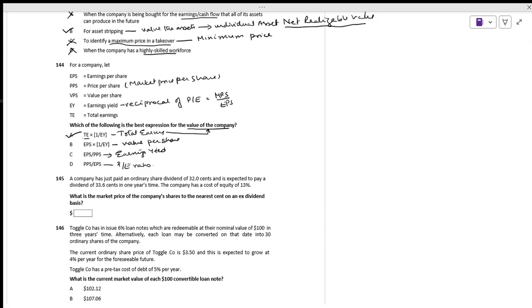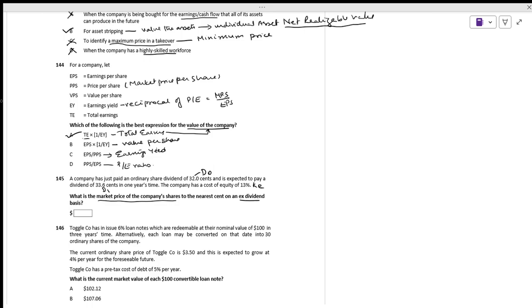A company has just paid an ordinary share dividend. That means it is going to be D0, and it is expected to pay dividends in 1 year's time. This is going to be D1. The company's cost of equity KE is 13%. What they are asking us is, what is the market price of the company share on an ex dividend basis?